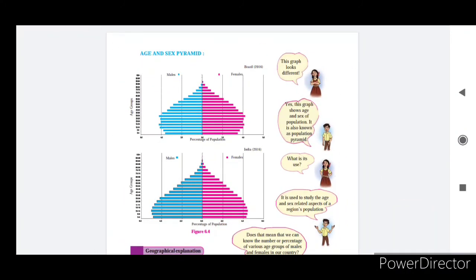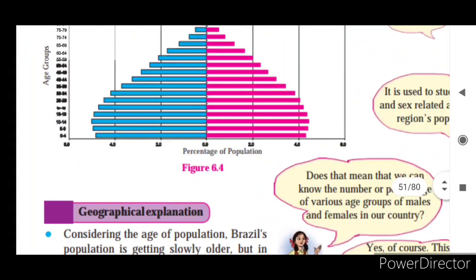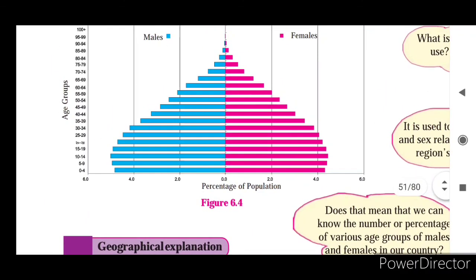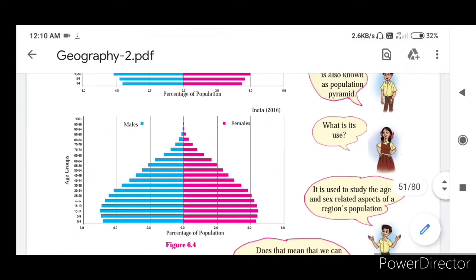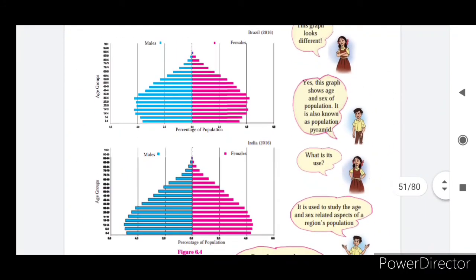So by these two we can find out, because on the x-axis it shows the percentage and the y-axis shows the age group. So easily we can see in both graphs, India's graph and Brazil's graph. In India the young generation is more, and in Brazil the middle aged people are more. Those middle aged people will become old, so very soon the old generation will be more in Brazil, and in our India the young generation.